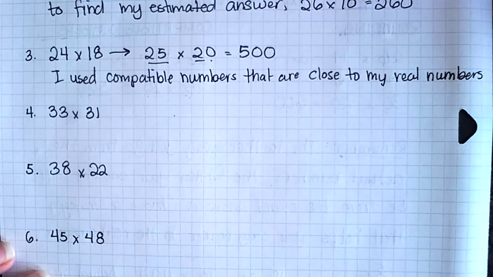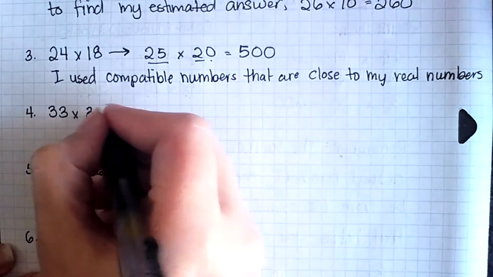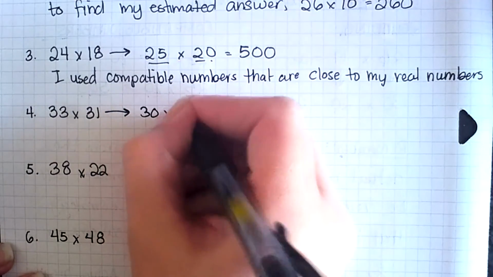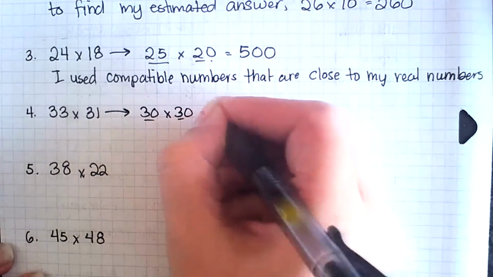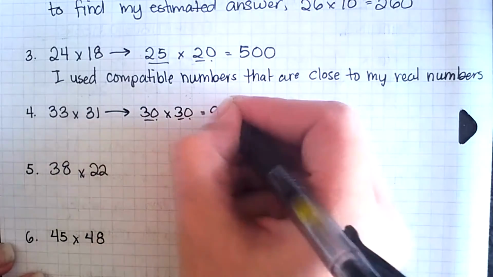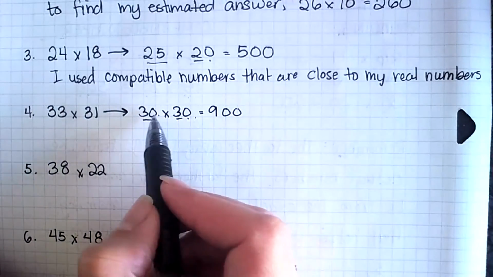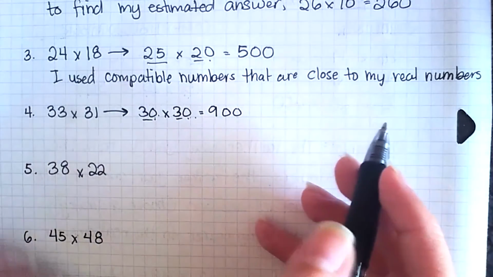For 33 times 31, for this one, I think I'm going to use rounding. And I'm just going to make this 30 times 30. Now I know 3 times 3 equals 9, and tens times tens equals hundreds. So there's 1 zero on each one of these, 1, 2 zeros here, 1, 2 zeros here.